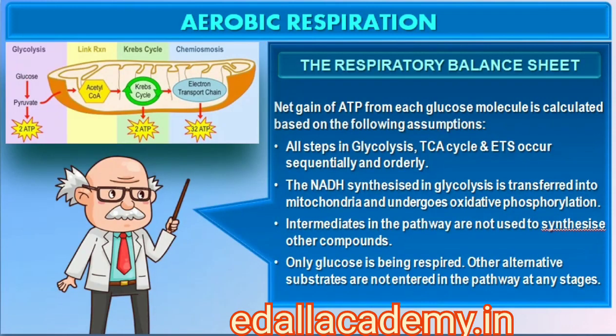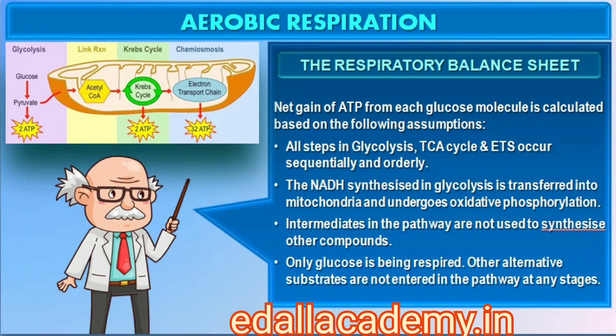14.5 The respiratory balance sheet. It is possible to make calculations of the net gain of ATP for every glucose molecule oxidized, but in reality this can remain only a theoretical exercise. These calculations can be made only on certain assumptions that there is a sequential, orderly pathway functioning, with one substrate forming the next and with glycolysis, TCA cycle and ETS pathway following one after another.